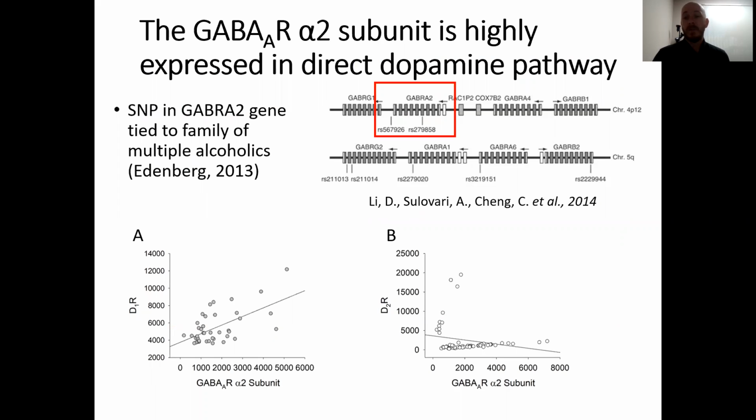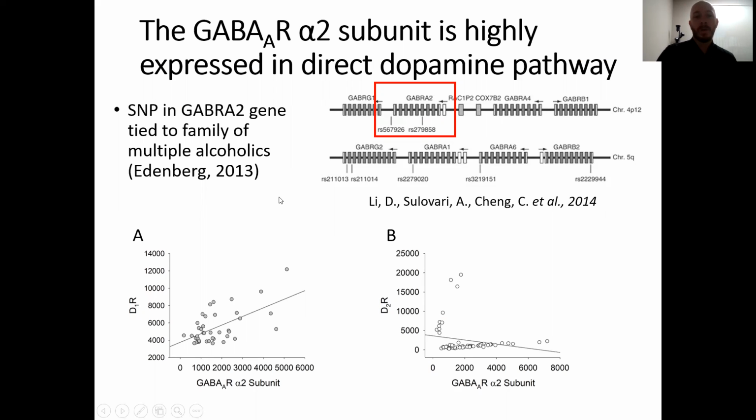Now, alcohol is a sedative drug, and it acts on GABAergic transmission. So GABA is the major inhibitory neurotransmitter of the brain, and a GABA A receptor has 5 subunits, and they can be different combinations depending where it is and what its function may be. So some of them contain the alpha-2 subunit. And genome-wide association studies, where they looked at families of multiple alcoholics, they looked at their genes and they found a common single nucleotide polymorphism in the Gabra2 gene that codes for this alpha-2 subunit. This is kind of our first hint that the alpha-2 subunit may be important to the development of AUD.